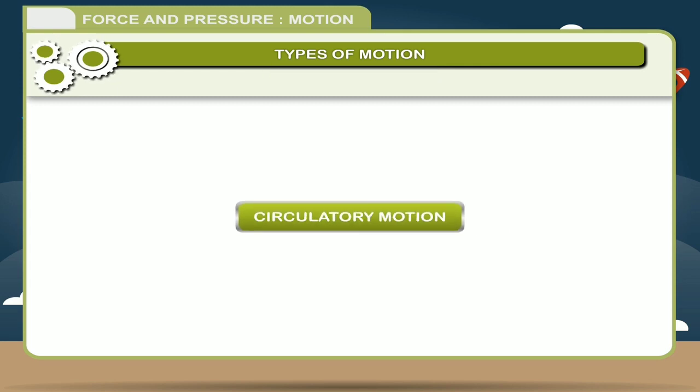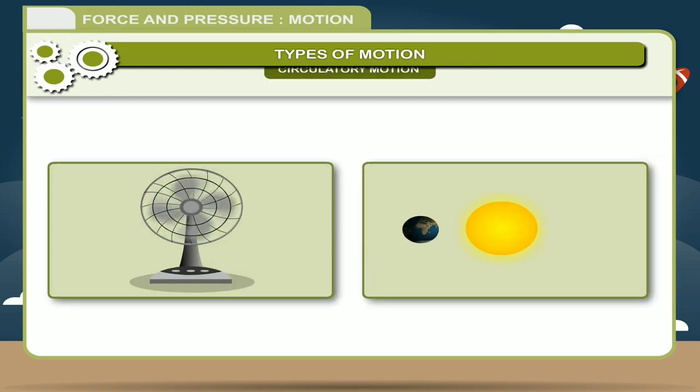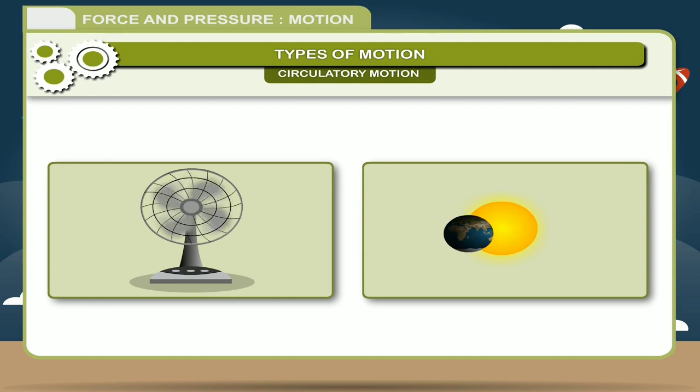Now let's see circular motion. When an object moves along a circular path, it is called circular motion. A fan blade rotating, the movement of the moon around the earth and the movement of the earth around the sun are all examples of circular motion.